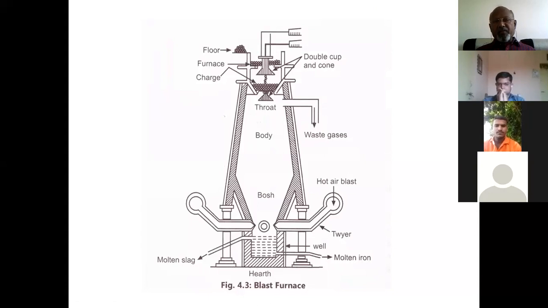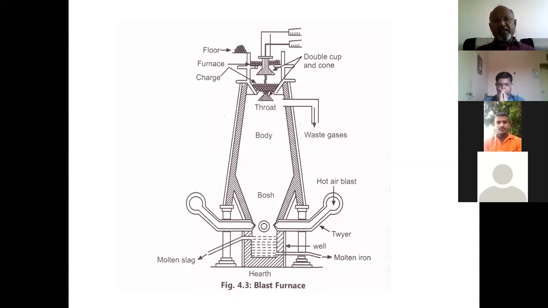The blast furnace is specially designed. If you see the design of this blast furnace, the furnace is narrowed towards the top and also at the bottom. This is particularly designed so as to produce a proper supply of heat for the ore. So when the pyrometallurgical processes are in progress, the ore should come in intimate contact with the hot blast of air.